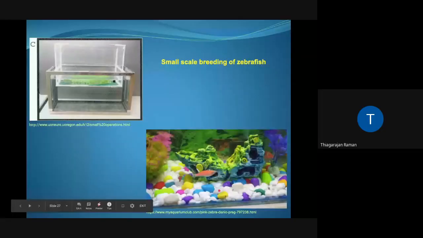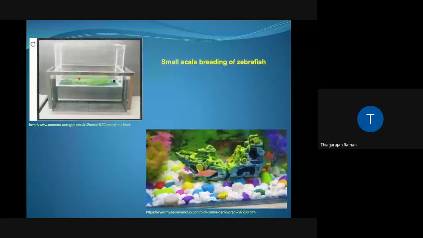As I mentioned earlier, the female zebrafish, if it is pregnant, will lay eggs every day at daylight. Since there are holes in the bottom of this tank, you leave the female and the male fishes here, and at daylight, if the female spawns, the eggs will fall below. The reason why the female and the eggs have to be separated is because spawning is a very energetic process for these animals.